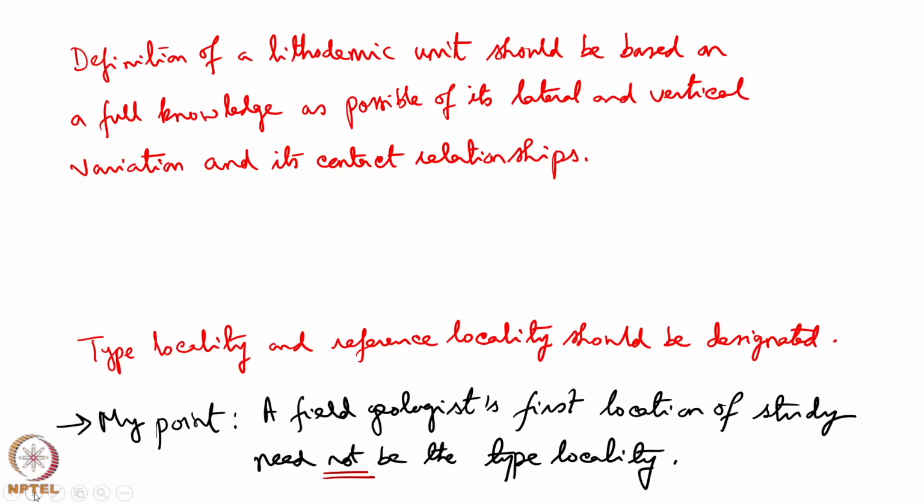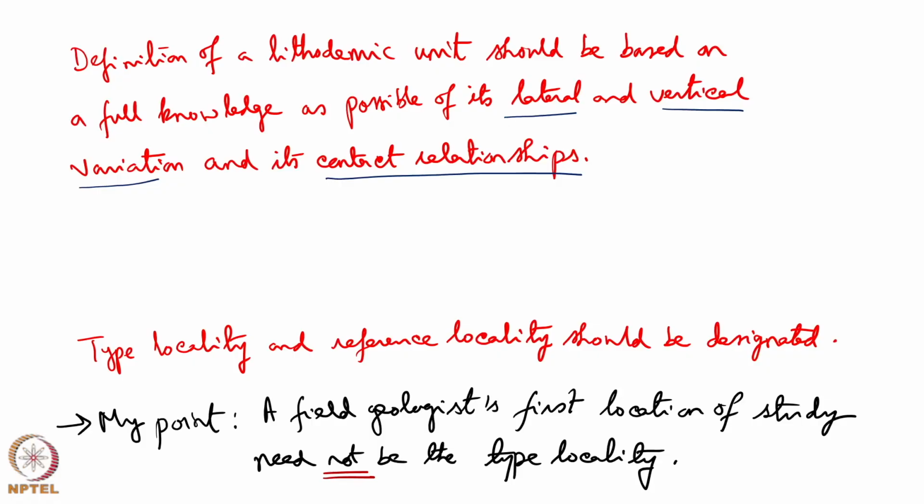Definition of a lithodemic unit should be based on as full knowledge as possible of its lateral and vertical variations and its contact relations. That means, if we find a complicated cross-cut relationship, that veins have intensely cut a rock body, we cannot just say that it is a lithodemic unit and finish our work. We have to understand the contact relationships very well, and the lateral and vertical variation of the geometry that we are observing.